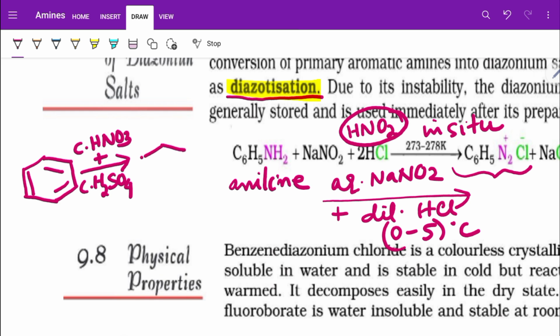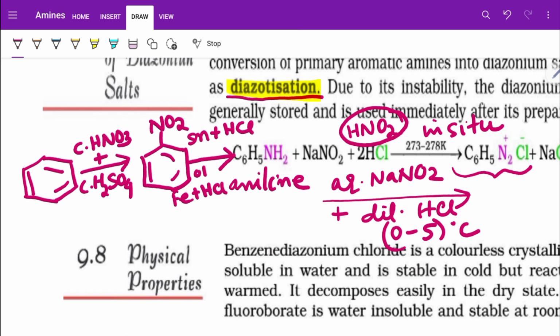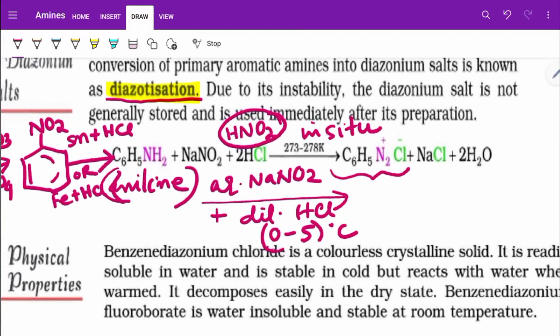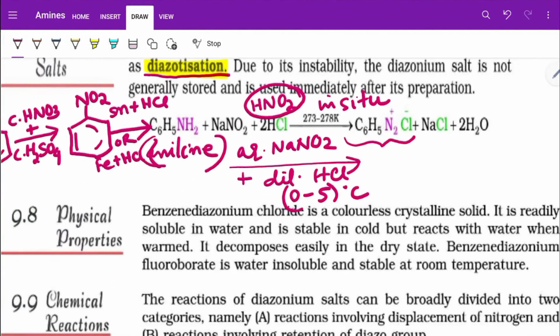When I reduce nitrobenzene, I can use Sn plus HCl, or Fe plus HCl, and I can get aniline. And from aniline, I can actually produce what? Benzene diazonium halide or chloride. If I use HCl, obviously I will get the halide, which is Cl.